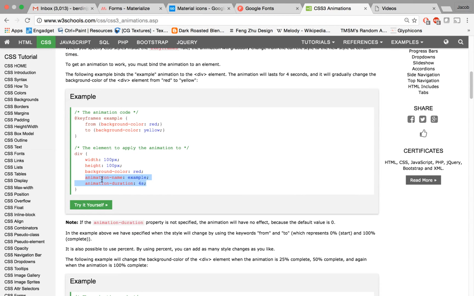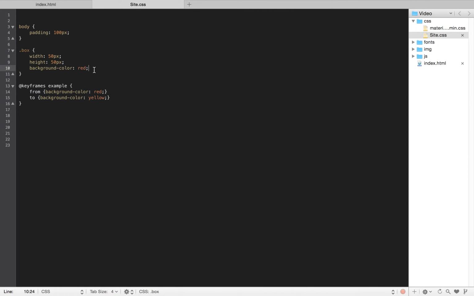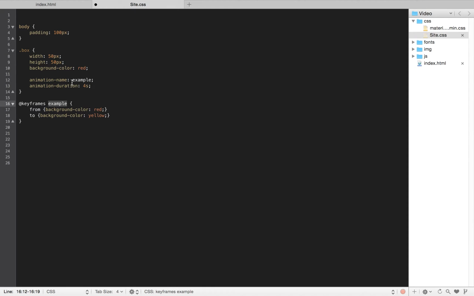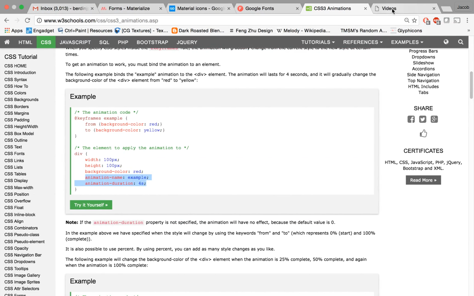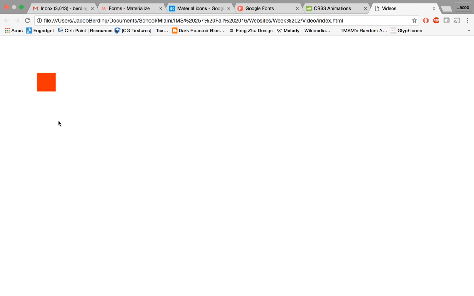So if we look at this animation-name and animation-duration, this tells us two things. It tells us which keyframes to tie to, and how long we want that keyframe to occur. So from is at 0 seconds, so it's red at 0 seconds, and at 4 seconds it's yellow, right? So if we save that, go over to our page, and watch it turn from red to yellow.